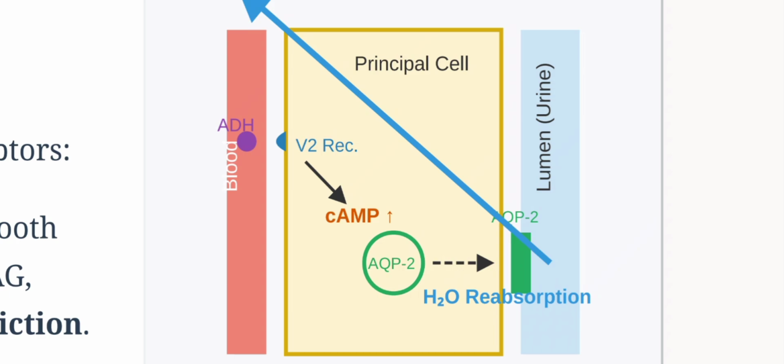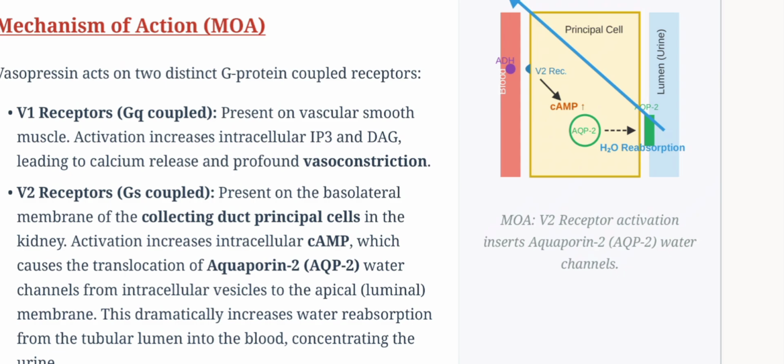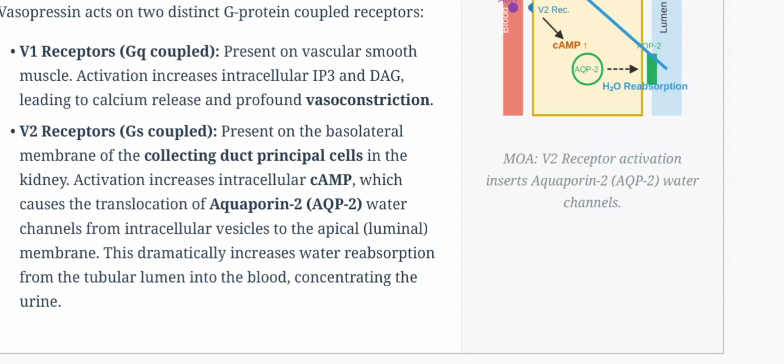V2 receptors are found in collecting duct principal cells in the kidney, which increases the intracellular cAMP. cAMP leads to translocation of aquaporin 2, which is a water channel. Aquaporin 2 translocation from principal cells to the luminal membrane leads to water reabsorption from the tubular lumen to blood, which leads to concentration of the urine.